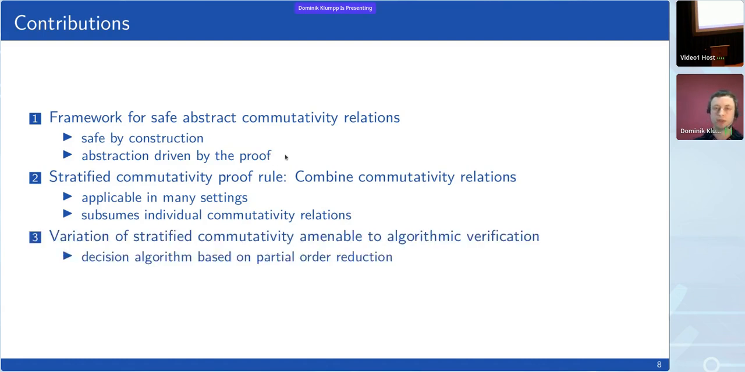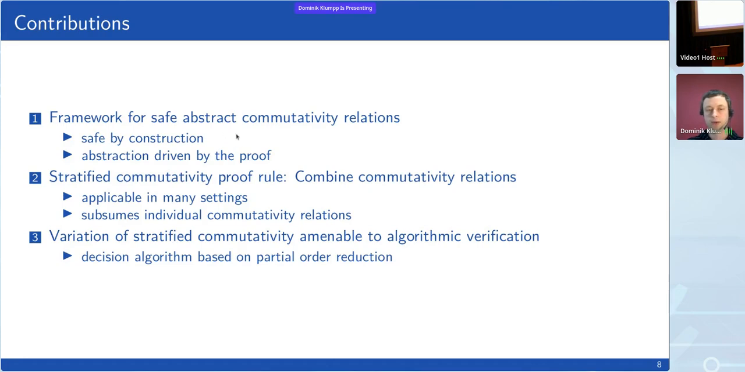To make that amenable for algorithmic verification, we need a slight variation, right? If we want to apply this in an algorithmic setting, we specialize the rules such that all of the premises of the proof rule are either true by construction or decidable. And in particular, we give a new decision algorithm for the key premise that is based on principles from partial order reduction.